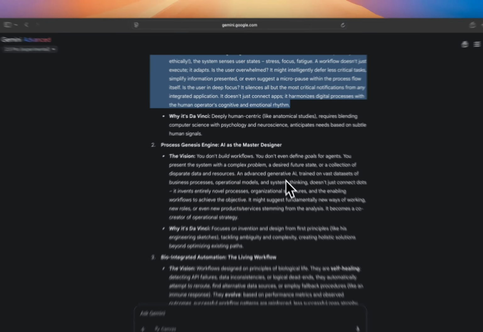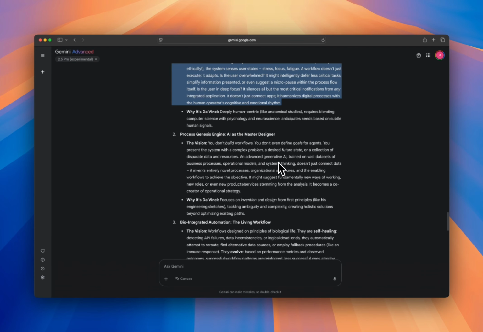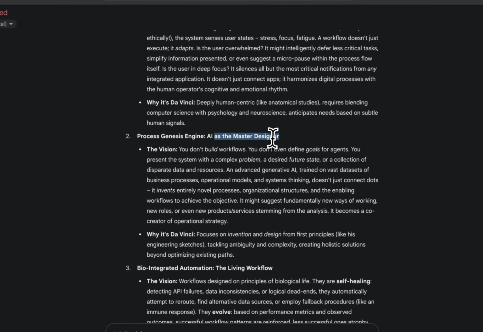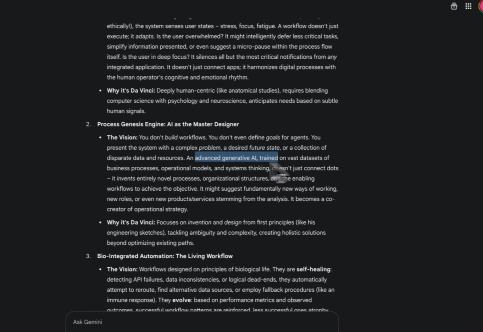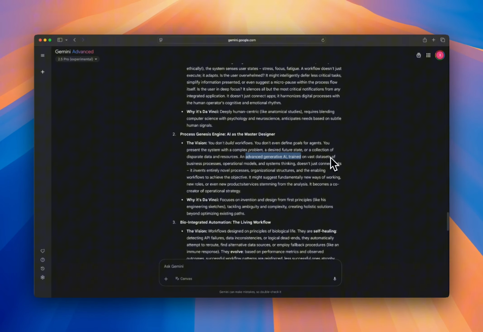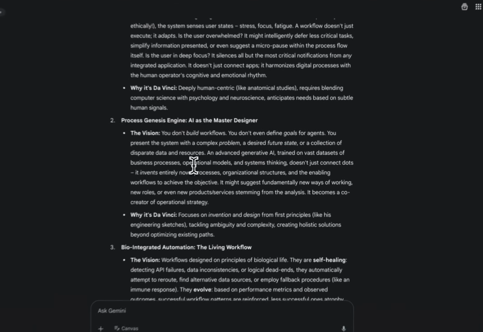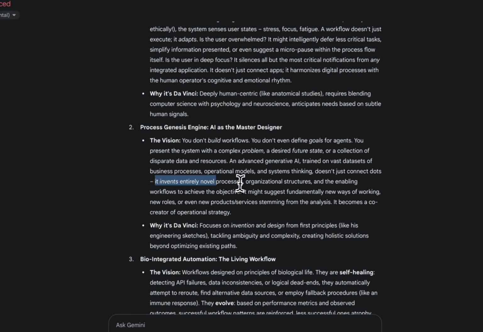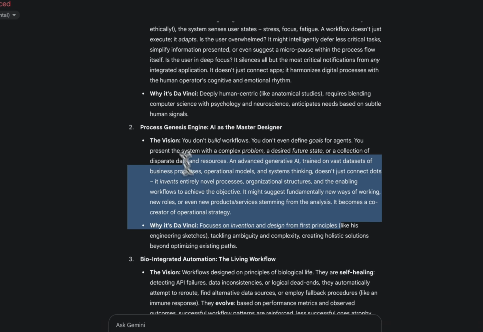So this is interesting. Process Genesis Engine. Why is it so fancy now? AI as the master designer. So you don't build workflows, you don't even define goals for agents. You present the system with a complex problem and desired future state, or a collection of disparate data and resources, and advanced generative AI trained on vast datasets of business processes, operational models, and systems thinking doesn't just connect the dots. It invents entirely new processes, organizational structures. Wow. Okay.